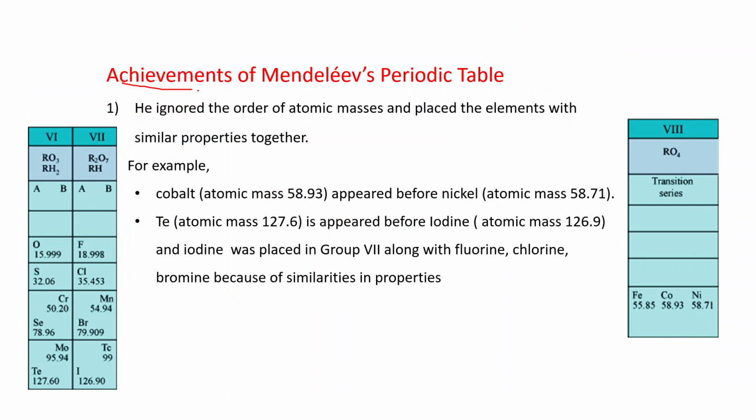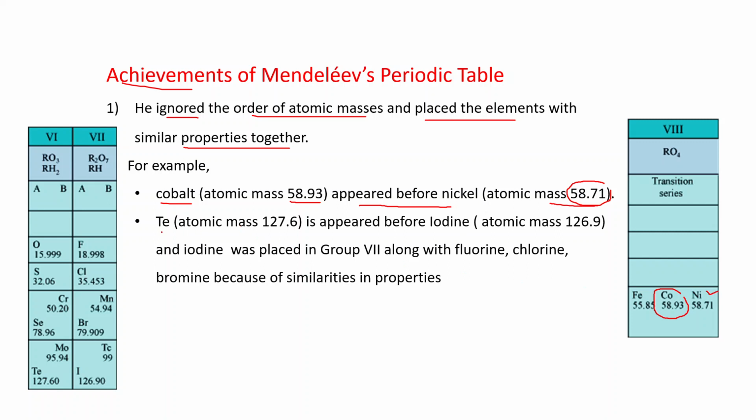Achievements of Mendeleev's periodic table. He ignored the order of atomic masses and placed the elements with similar properties together. For example, cobalt, atomic mass 58.93, appeared before nickel, atomic mass 58.71. Actually, the atomic mass of nickel is smaller, so as per the arrangement it should be earlier, but cobalt appeared before nickel. You can see this: this is cobalt, 58.93. Its atomic mass is higher than that of nickel.